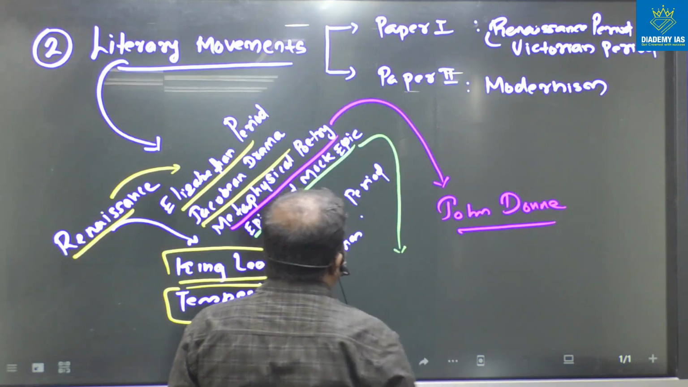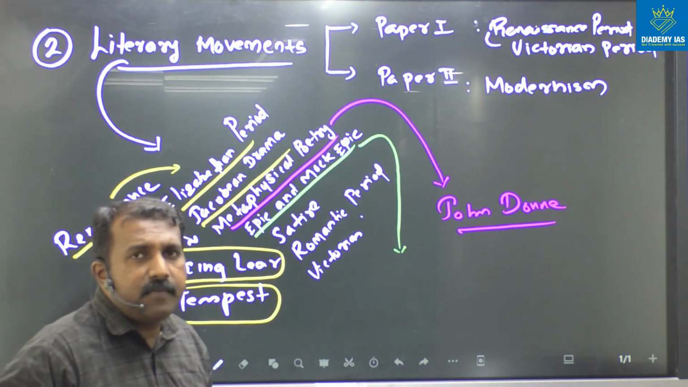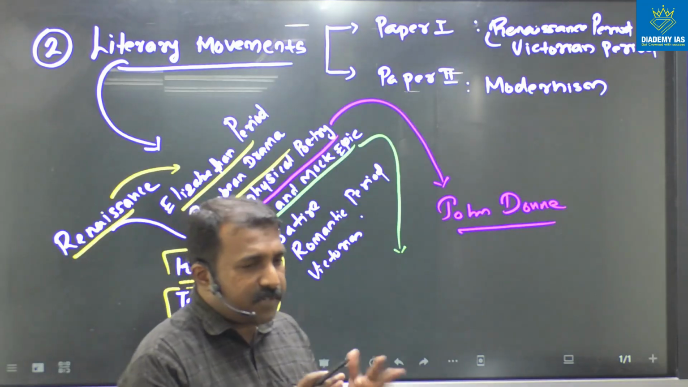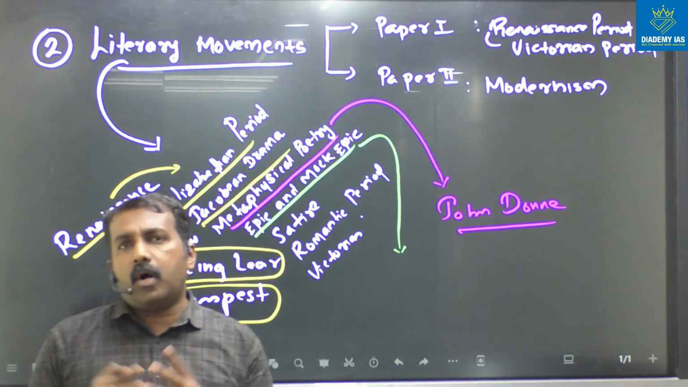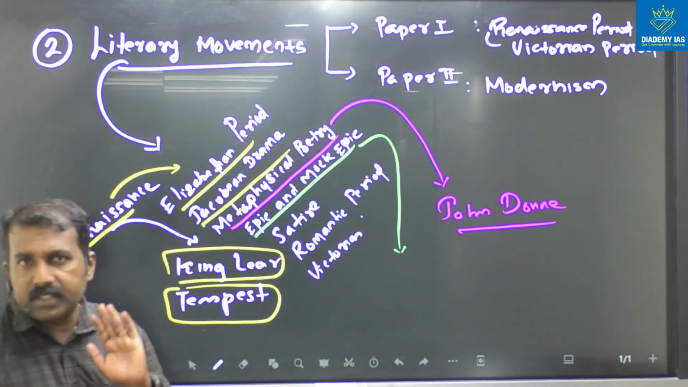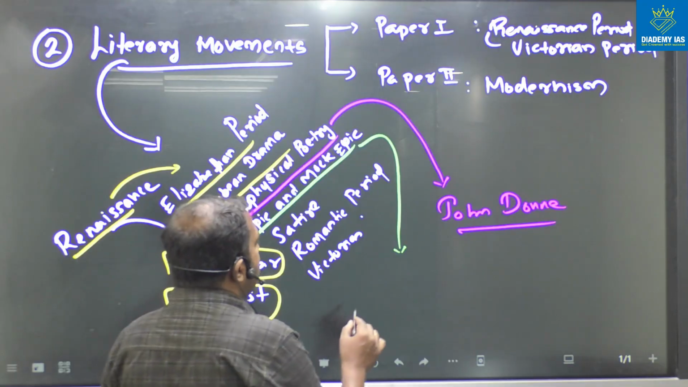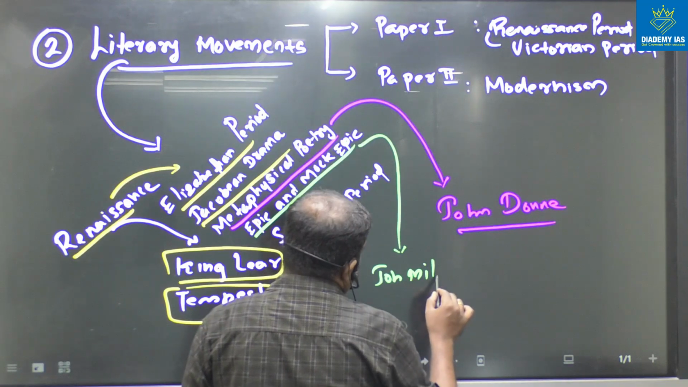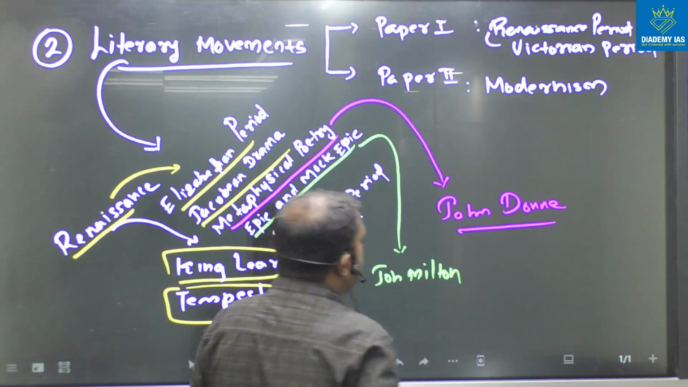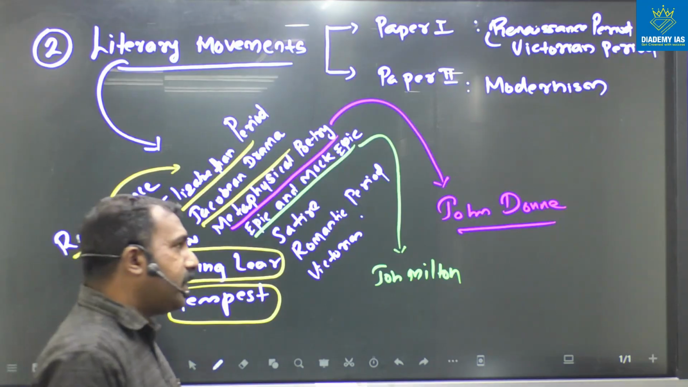How can we connect this? For epic, we have to study what is epic, what are the features of epic, what are the important content in epic. All this you have to study. And after that you have to read John Milton. That means Paradise Lost.